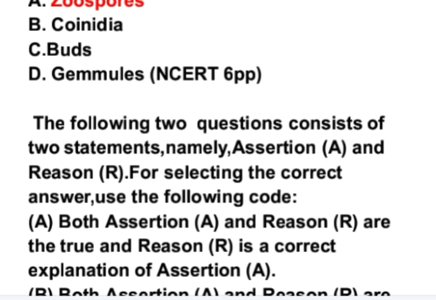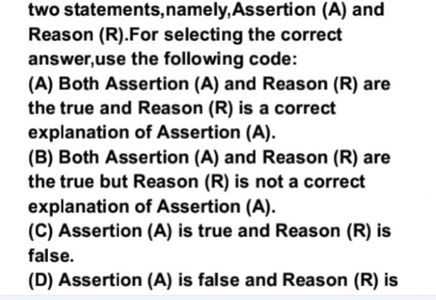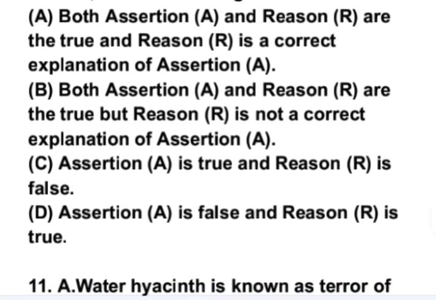Next, there are two assertion and reasoning type questions. So we have been given one assertion and second reason, and we will mark it as option A if both assertion and reason are correct, and reason R is the correct explanation of assertion A. We will mark option B if both assertion and reason are true, but the reason is not a correct explanation of assertion. Next is we will mark option C if assertion is true but the reason is false. And we will mark it D if assertion A is false and reason is true.